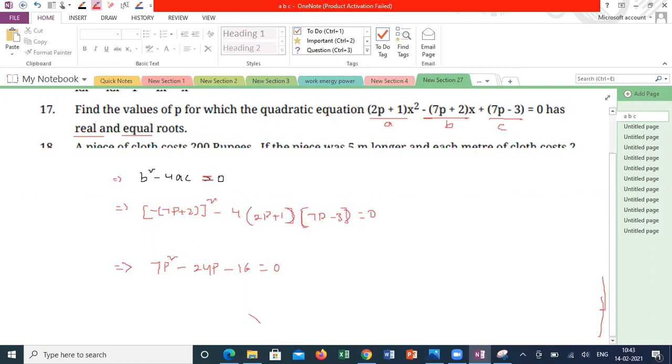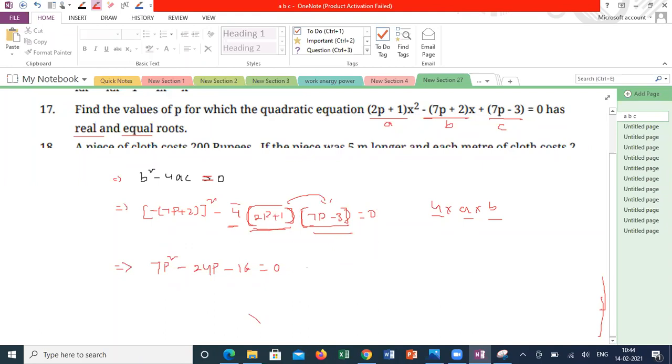What is the meaning? 4 multiplied by this term into this term. It is like 4 into a into b. What is the meaning of 4 into a into b? 4ab. First, you have to multiply these terms and then multiply with 4. Or you have to multiply 4 with this and then multiply with this. Correct? Yes, sir, I am multiplying.